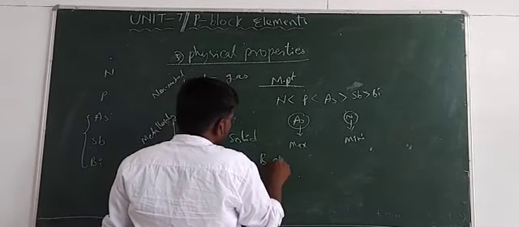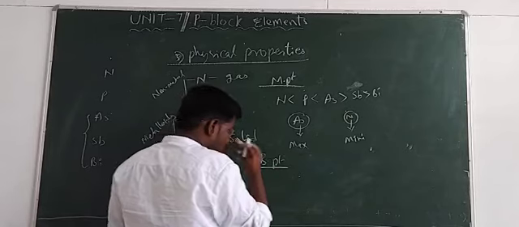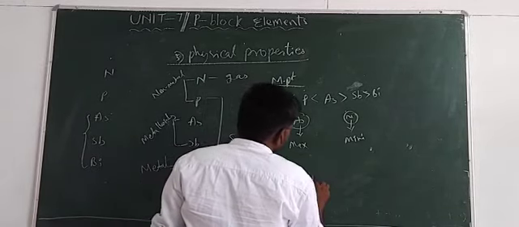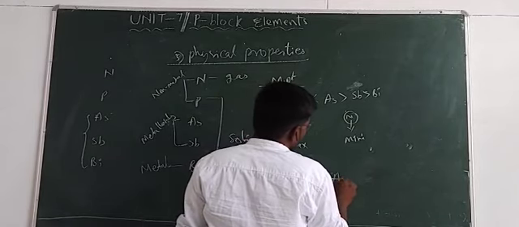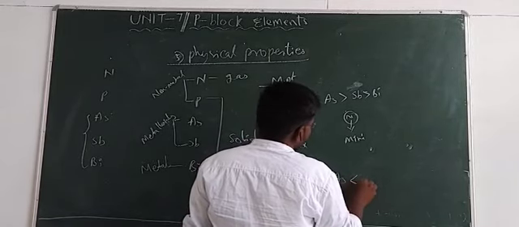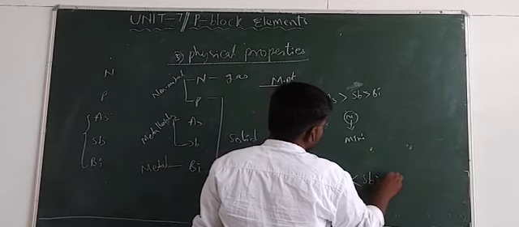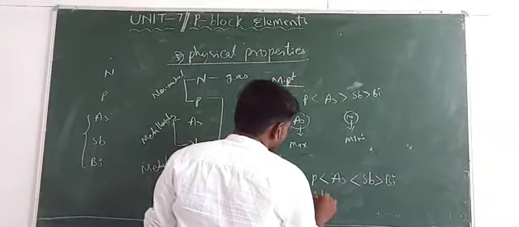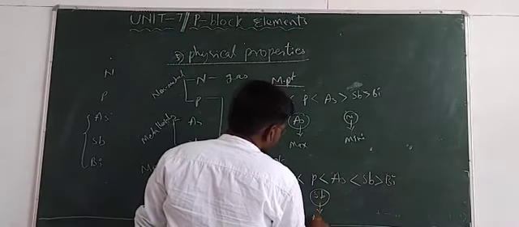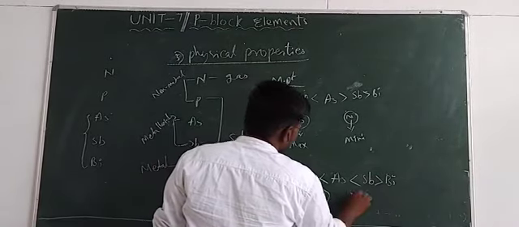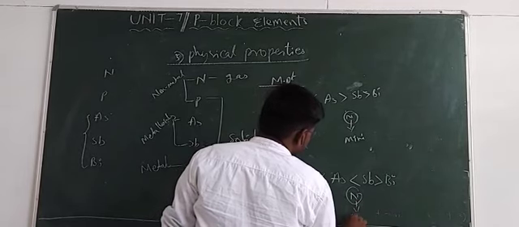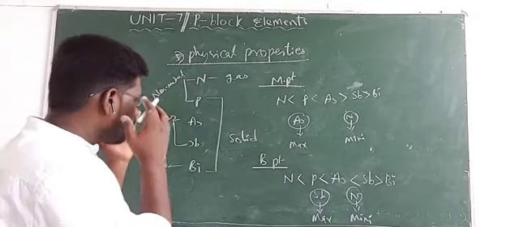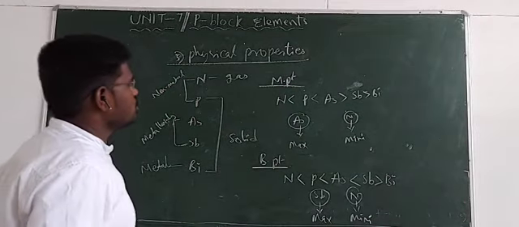And next one is boiling point. So the boiling point order, nitrogen has less boiling point than phosphorus, phosphorus has less boiling point than arsenic, and arsenic has less boiling point than strontium, strontium has more boiling point than bismuth. So now here strontium has maximum boiling point, and again nitrogen has very less, minimum boiling point. So this is about melting point and boiling point of the 15th group elements.